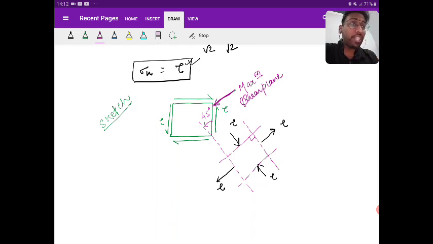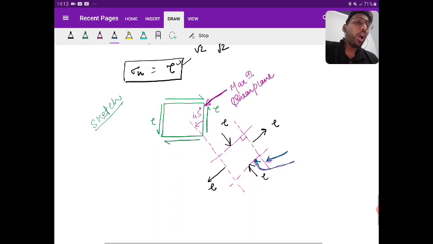So what can you see? What is the normal stress acting on the maximum shear plane? Come on, tell me. Write in the comment. What is the normal stress acting on the maximum shear plane? Come on, write in the comment. 0. Very good. It is 0.